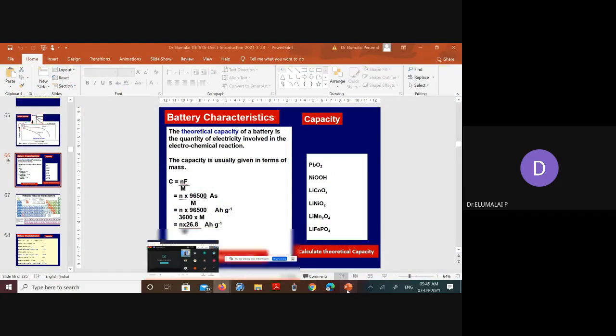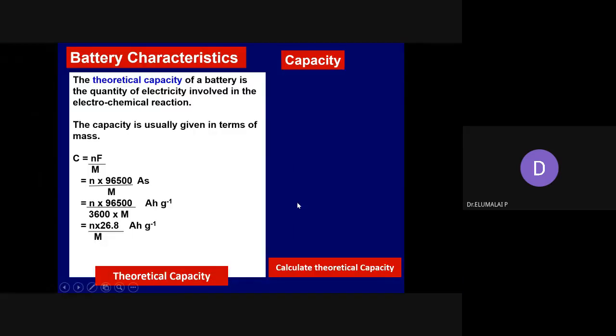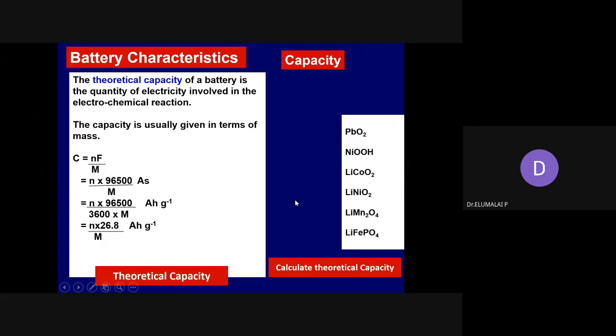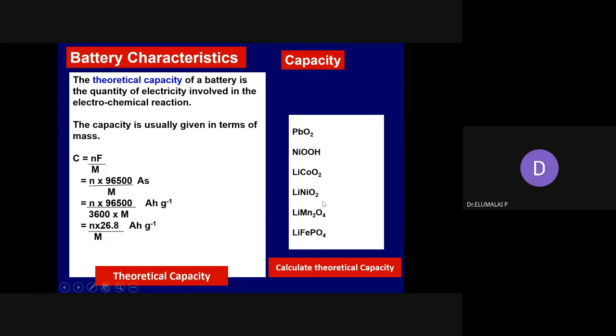Believe it or not, this compound is very much used in commercial lithium-ion batteries. Several ventures are using it, with a limited theoretical capacity of 148 only.